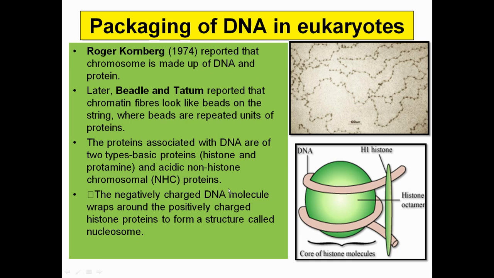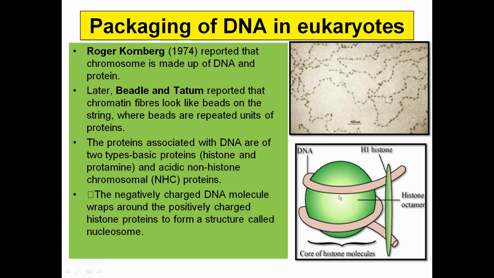Okay, so there are two types of basic protein, that is histone protein and non-histone chromosomal protein. DNA is negatively charged because it is an acid. It is going to form a bond with the histone protein, and later the unit is referred to as the nucleosome. And you can see this is the nucleosome. The histone core is there, and this is referred to as an octamer. It is made up of 8 units. That's why it is referred to as an octamer.